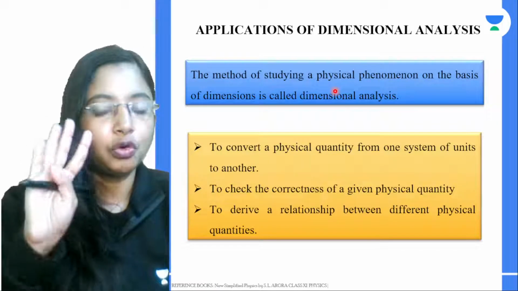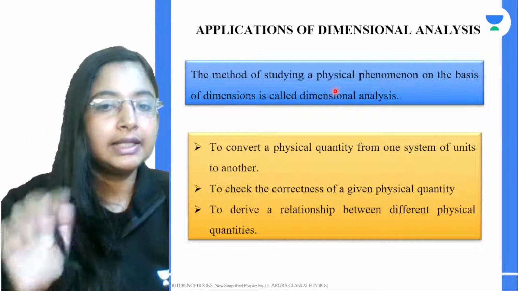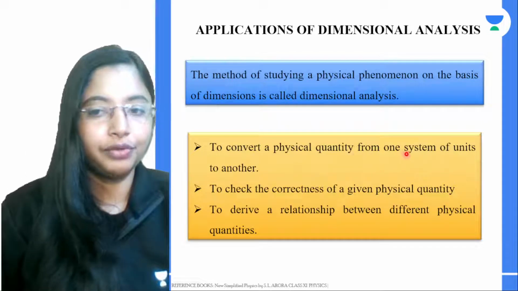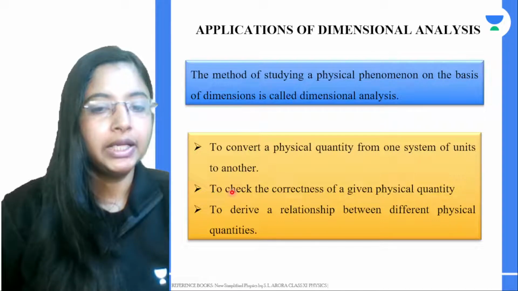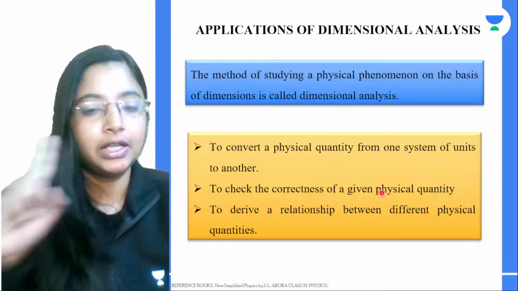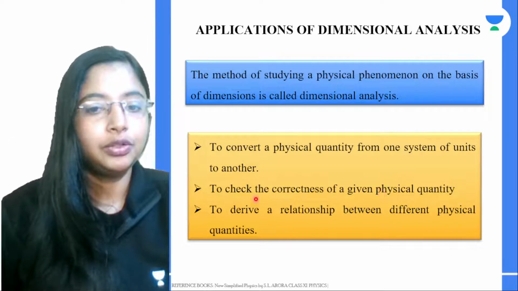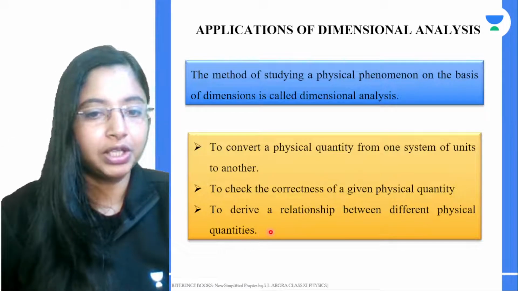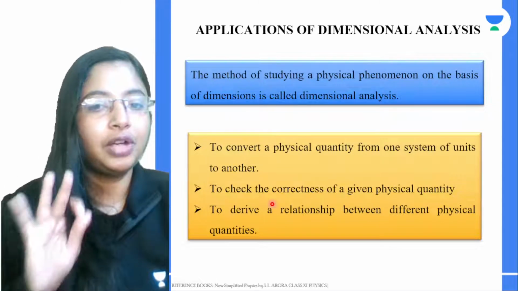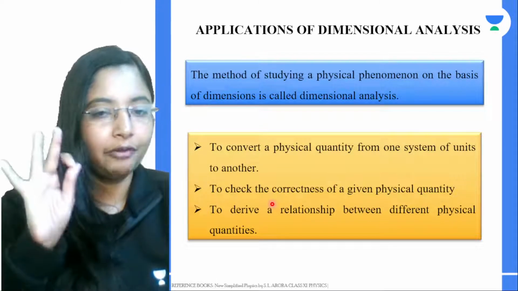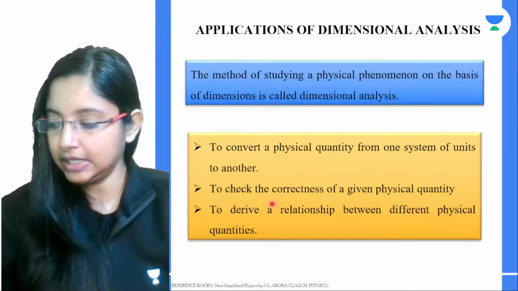One, it lets us convert a physical quantity from one system of unit to another. Two, you can use dimension to check the correctness of a given physical quantity. Three, to derive a relationship between different physical quantities. We will look at each of them in detail.